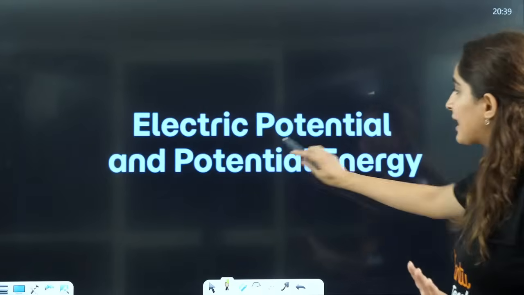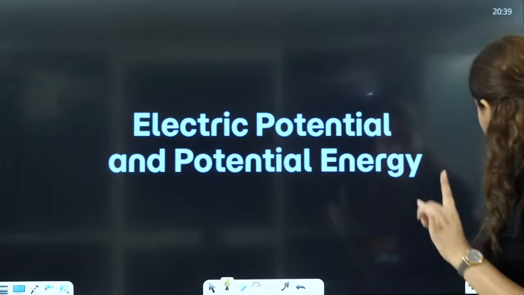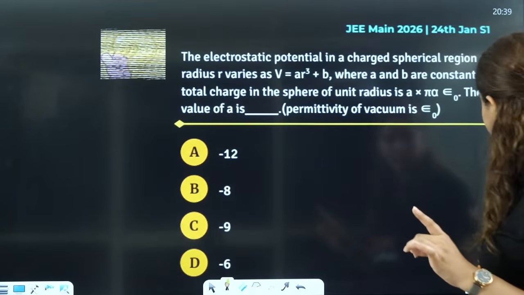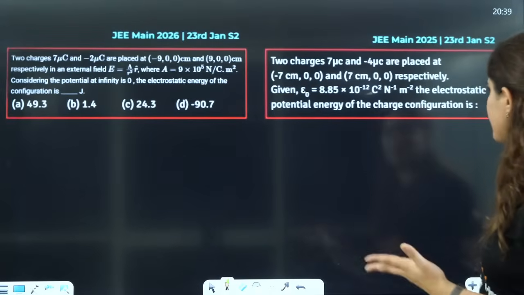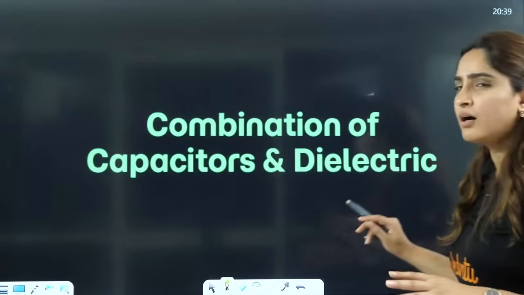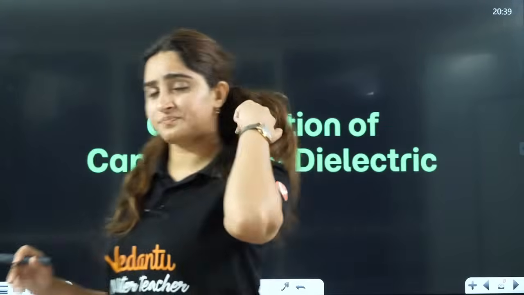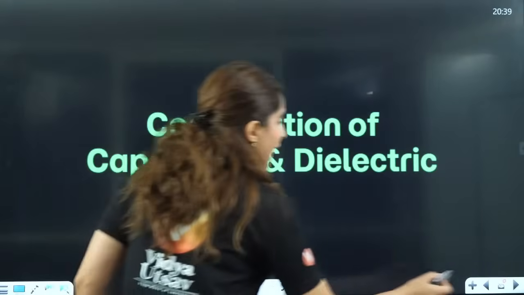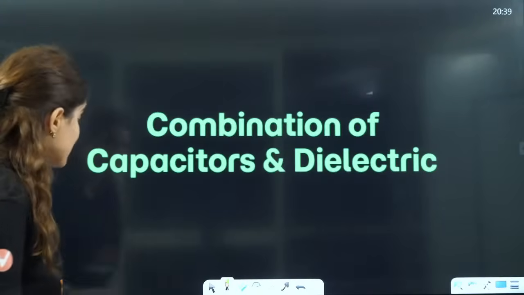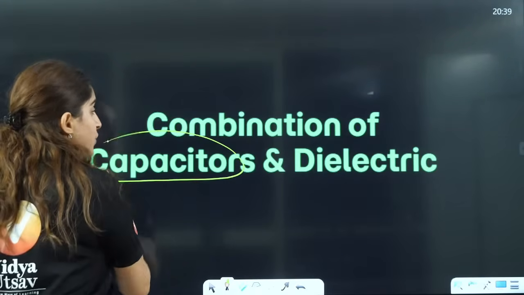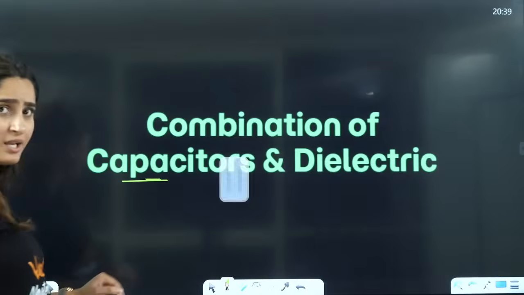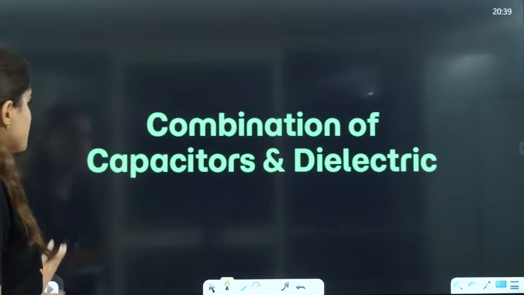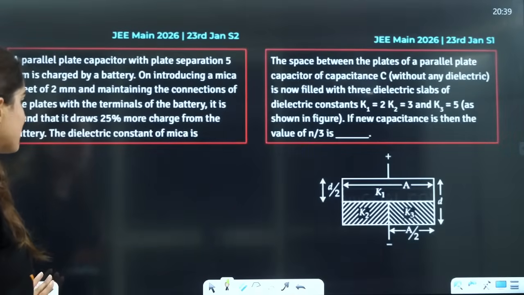Then you talk about electric potential and potential energy. You can see permittivity and potential energy kind of questions. So basically, combination and capacitors, they have asked a question in shift 2 as well, based on capacitor combination. So these are very important topics.